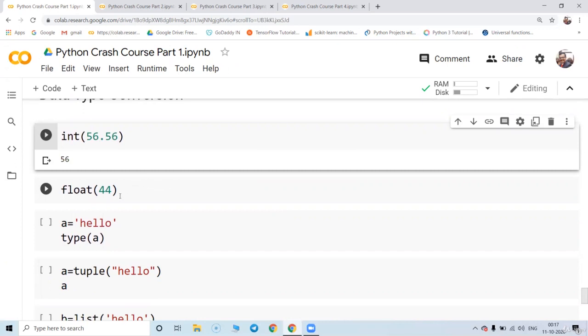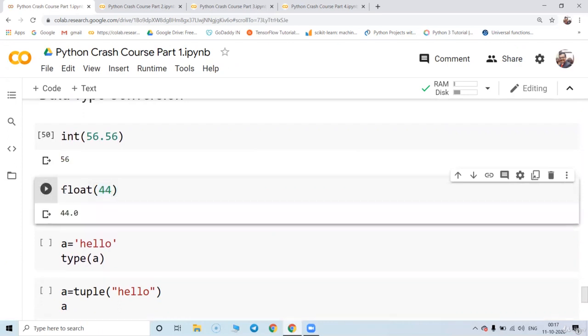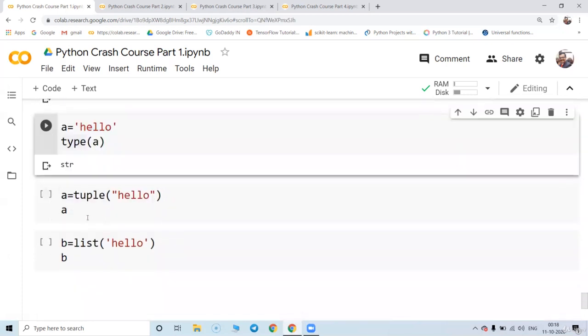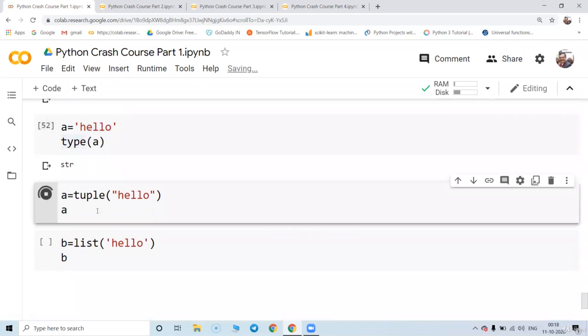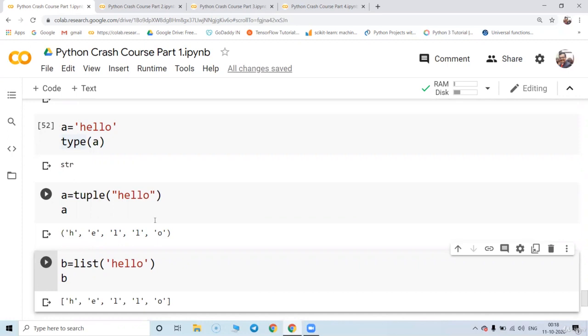Similarly, 44 is basically an integer value, and using float as a keyword, I'm converting that into a float. Again, suppose hello is a string, and I can convert hello either into a tuple or into a list. So now this is basically called data type conversion.